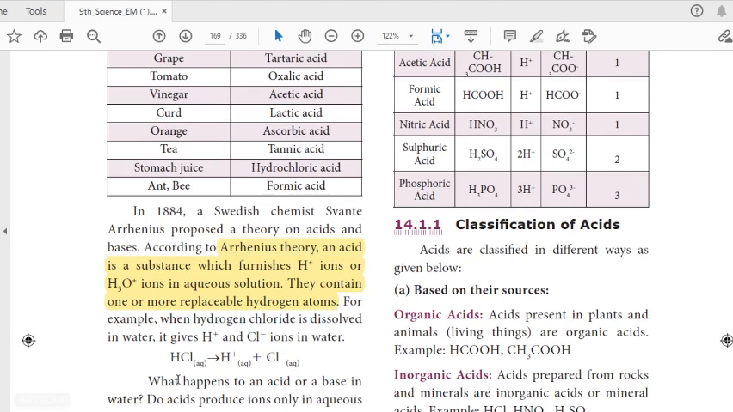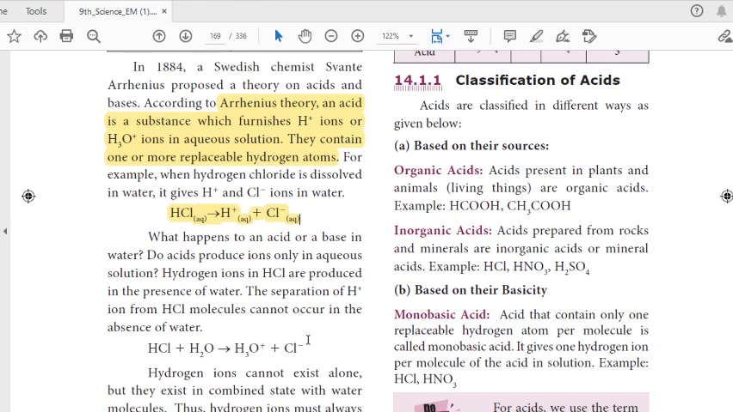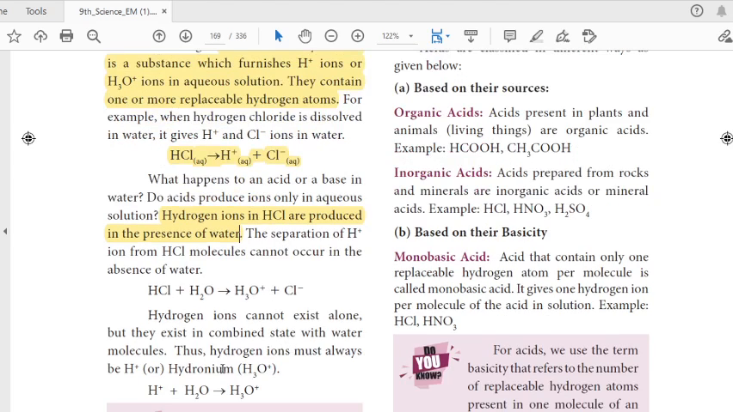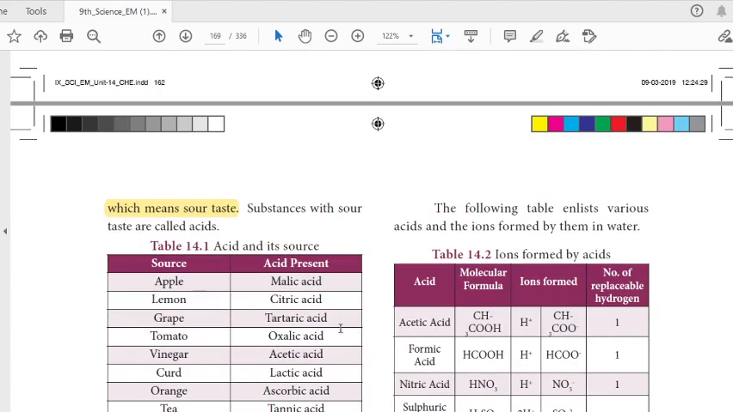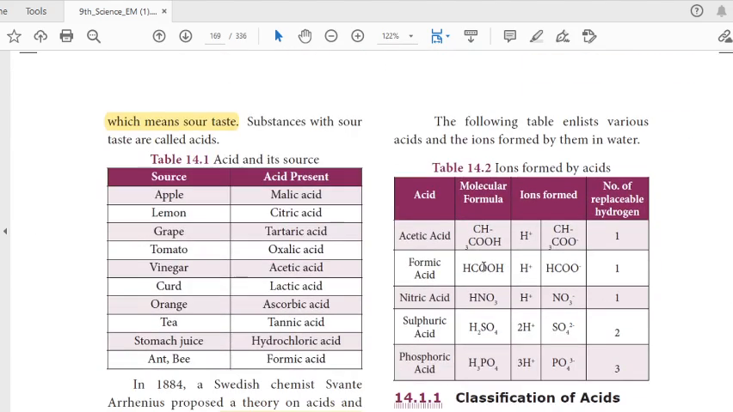For example, hydrochloric acid gives H plus and Cl minus ion. This should happen only in the presence of water. It is an important 1-mark question. Underline it in your book. And we discussed the formation of hydronium ion, and the various types of acids and their molecular formulas. This is also a very important table. It may be asked as a 1-mark question.